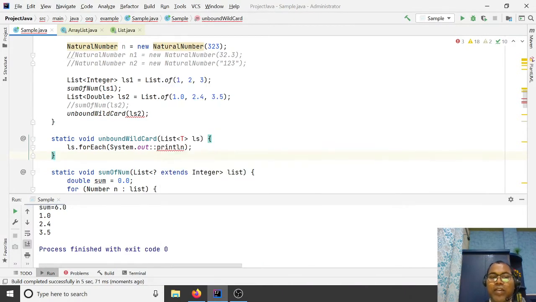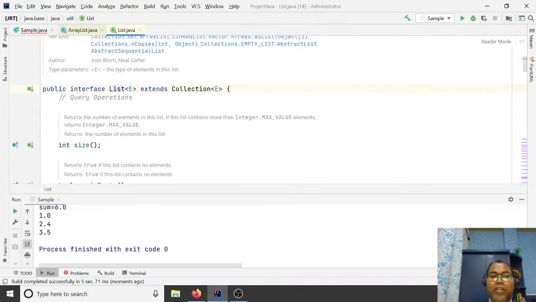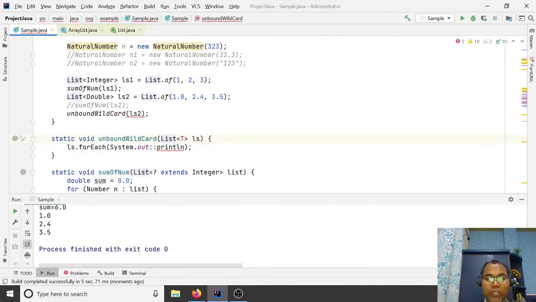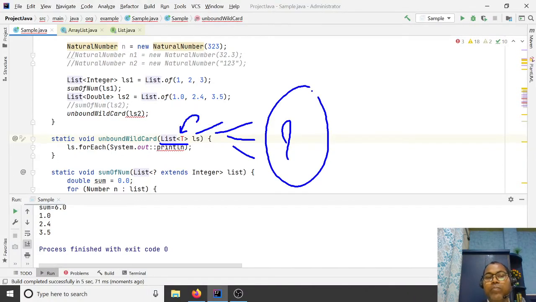The list class, the list interface, is already declared with the E type. Now here you are using the list, so while using the list, we have to pass the type argument. The type argument may be string, int, float, or double. But if I don't want to pass a specific one, it should be generic, so you have to pass the question mark. This is a wildcard. The doubt may come to mind: why not pass a T or any generic? No, because when declaring an interface like list, at that time they declare the generic.